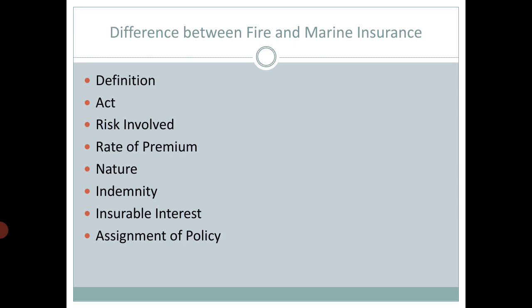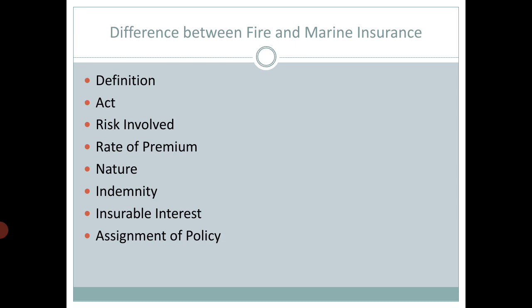Now, considering the risk involved in this type of insurance: in marine insurance, large risks and perils are involved. Whenever we consider fire insurance, the risk and perils involved are lesser than in marine insurance.